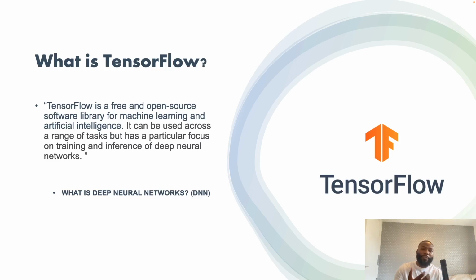Now, that sounds very confusing. In the simplest terms, first of all, it's a software library. Within Python, a library is any form of code that you can use over and over again. It has specifications, of course, but you can use it for your use case as much as you like. And I've also highlighted deep neural network.